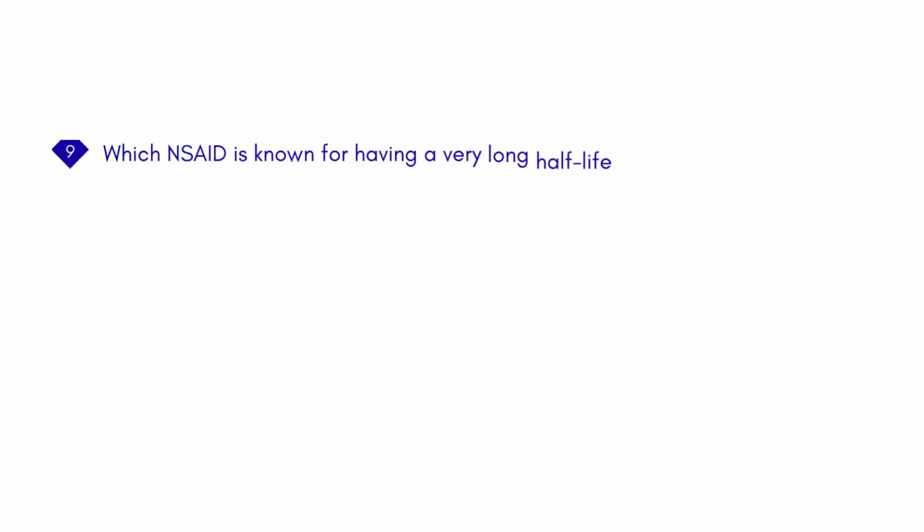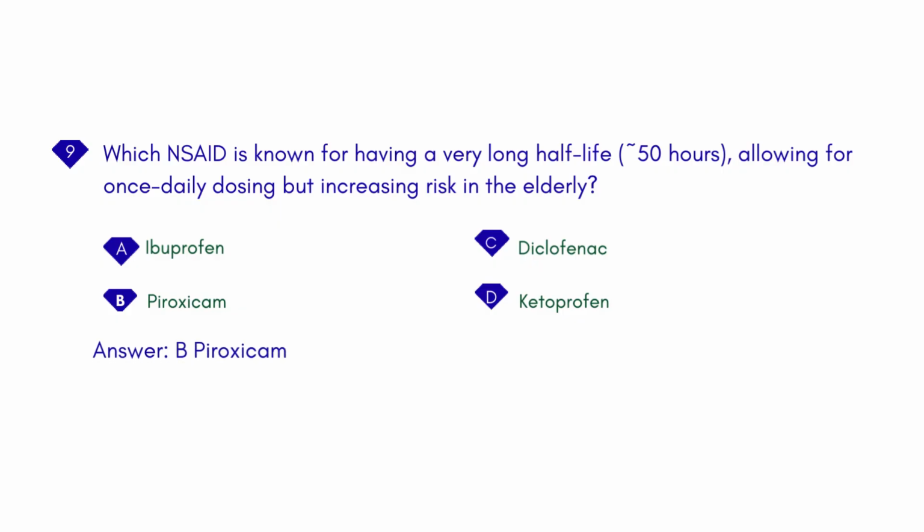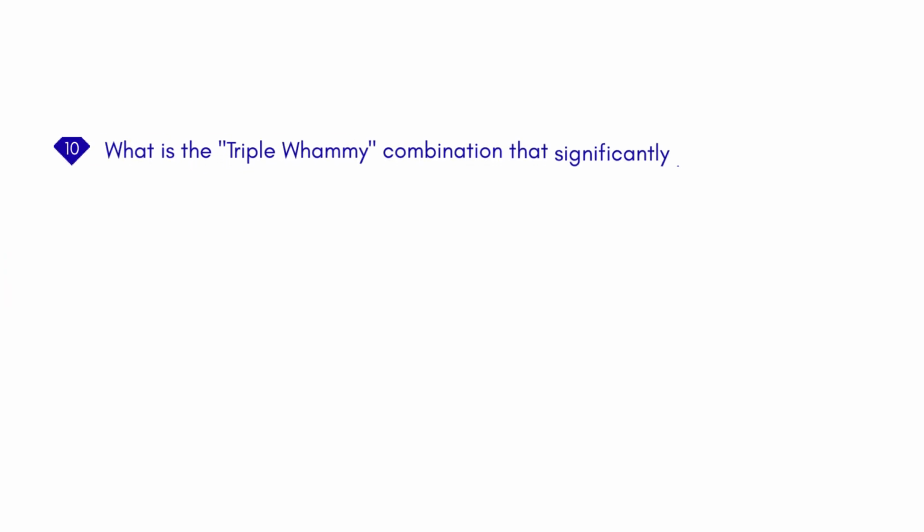Which NSAID is known for having a very long half-life, 50 hours, allowing for once-daily dosing but increasing risk in the elderly? A. Ibuprofen. B. Piroxicam. C. Diclofenac. D. Ketoprofen. Answer: B. Piroxicam.